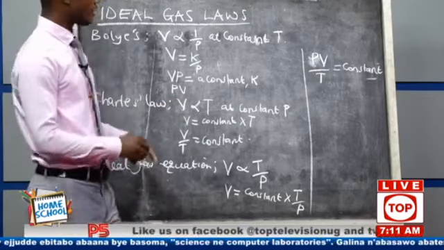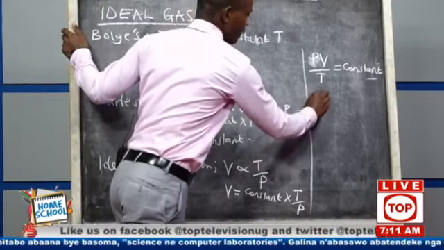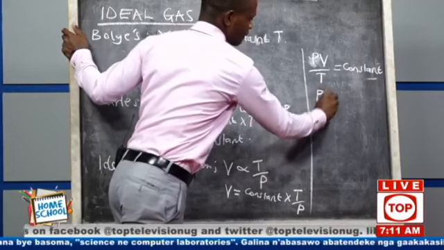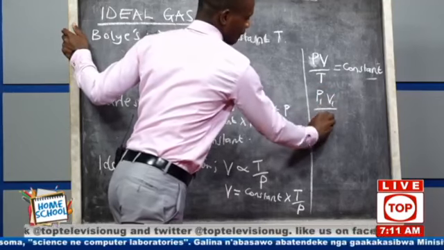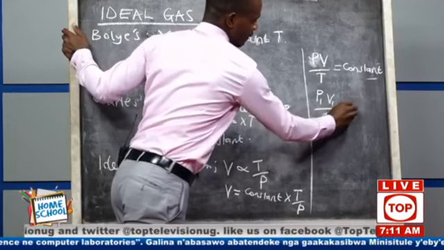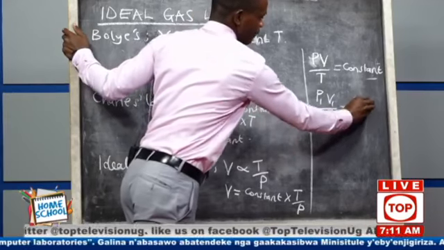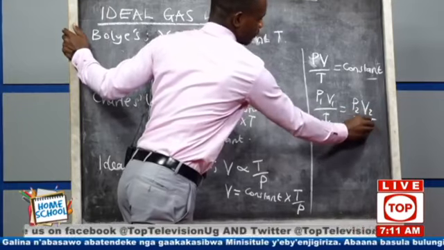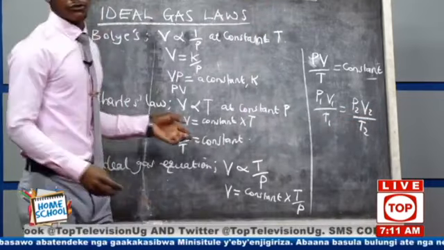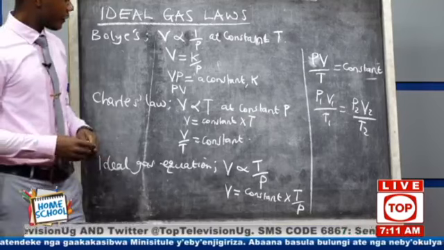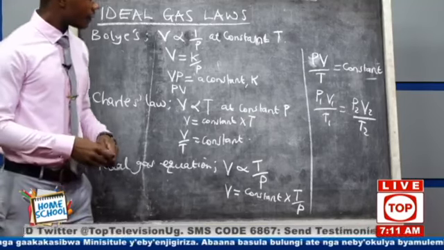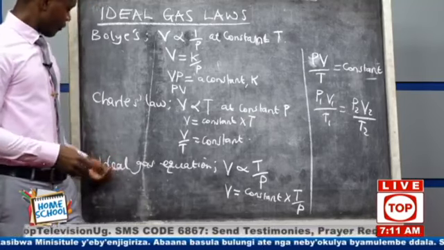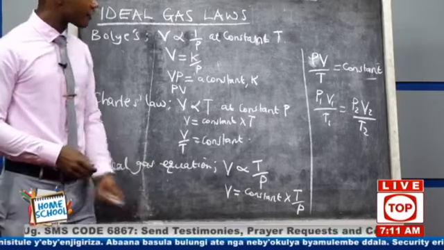And we shall get a constant. Then we end up saying P1V1 over T1 is equal to P2V2 over T2. That's what we got at the end.